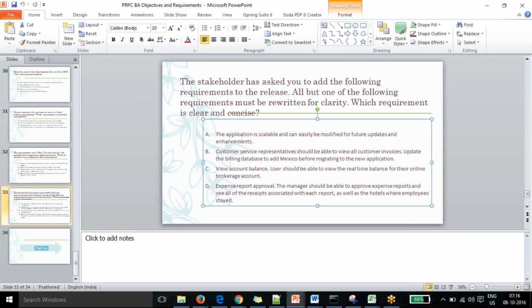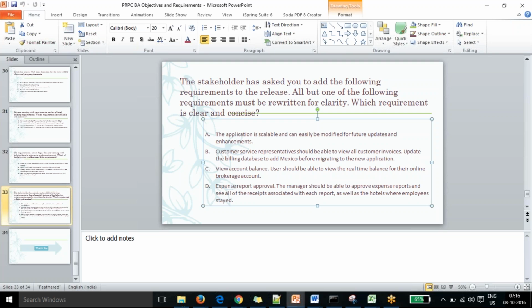So C is the clear one. View current account balance: users should be able to view the real-time balance for their online brokerage account. So the answer is C, right? Answer is C. Mukesh, can you please explain again why D is not the right answer?